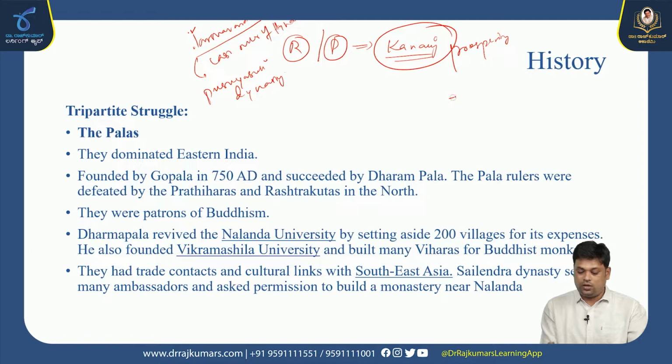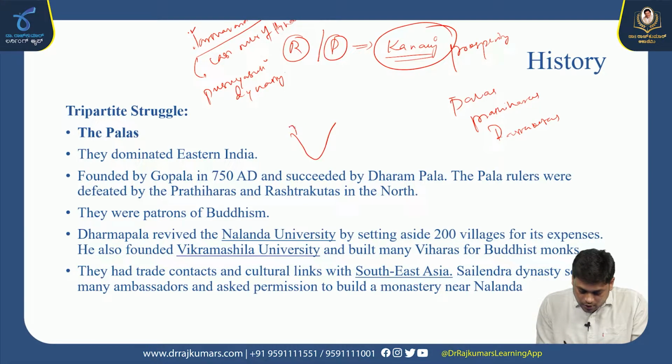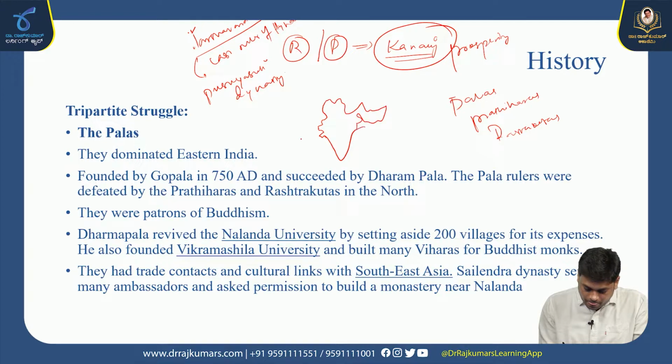The three kingdoms, popularly known as Palas, Pratiharas and Rashtrakutas. If we take the map of India, it's easy to understand. This is Kannauj.